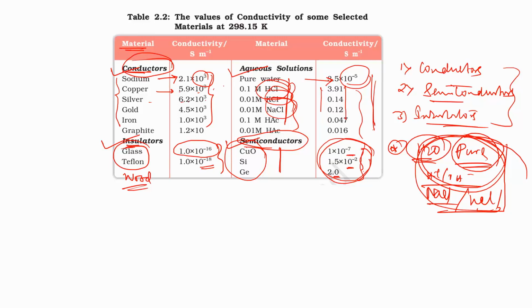So basically there are different types of conductivity values. Based on the conductivity value, we can divide materials into conductors, insulators and semiconductors. Now there are some important points. These metals give a conductance value.